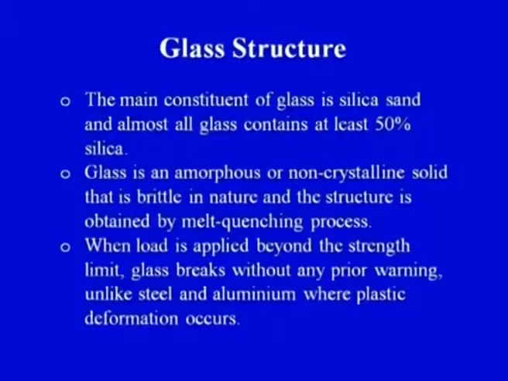Next point: when load is applied beyond the strength limit, glass breaks without any proper warning. This we will try to understand with the help of a stress strain curve, to see how the failure of glass takes place under tensile loading. We will compare how glass fails and how any other metal, like steel or aluminium, fails. So, we will see how the failure takes place.